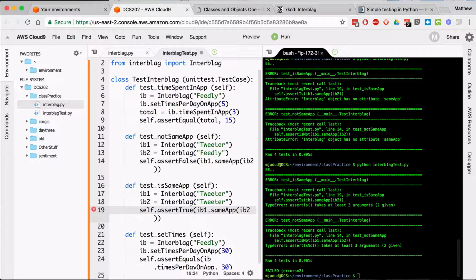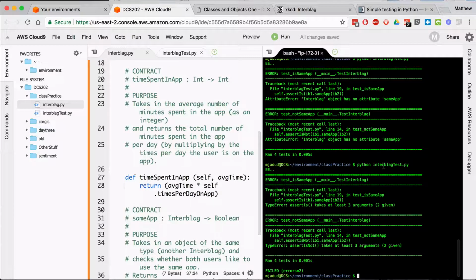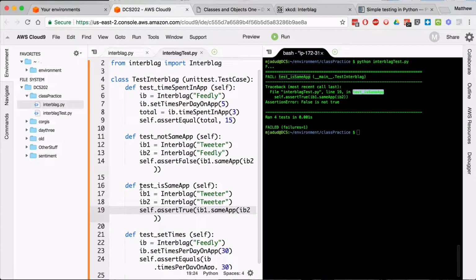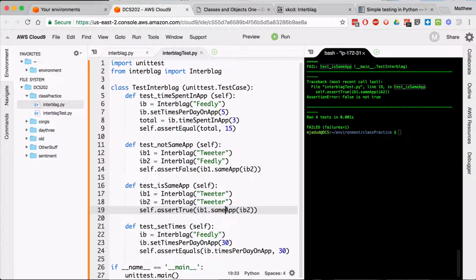Let's try that. That's wrong. All right. False is not true. What test is that? I still think that I have the wrong test. Test is same, line 19. So these should be the same. So IB1 should be the same as IB2, right? Because I created one interblag called tweeter, and then I have another interblag called tweeter, and then I ask, do they have the same favorite app as IB2? And the result should be true.